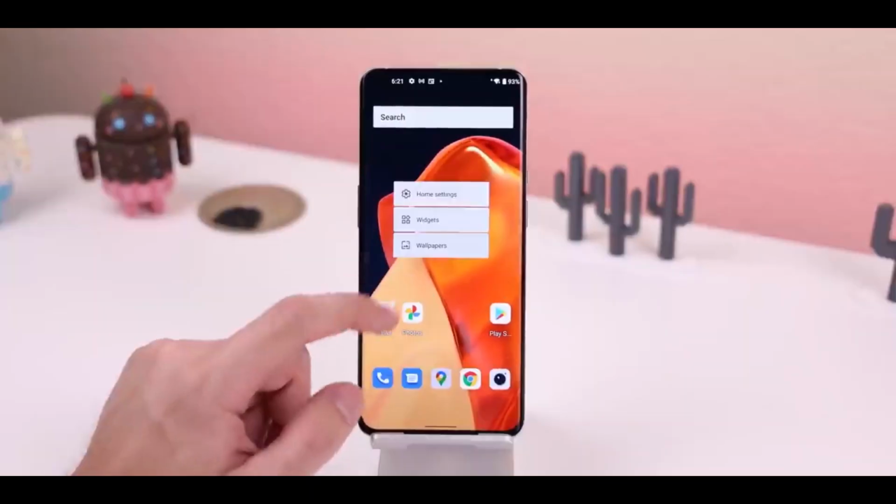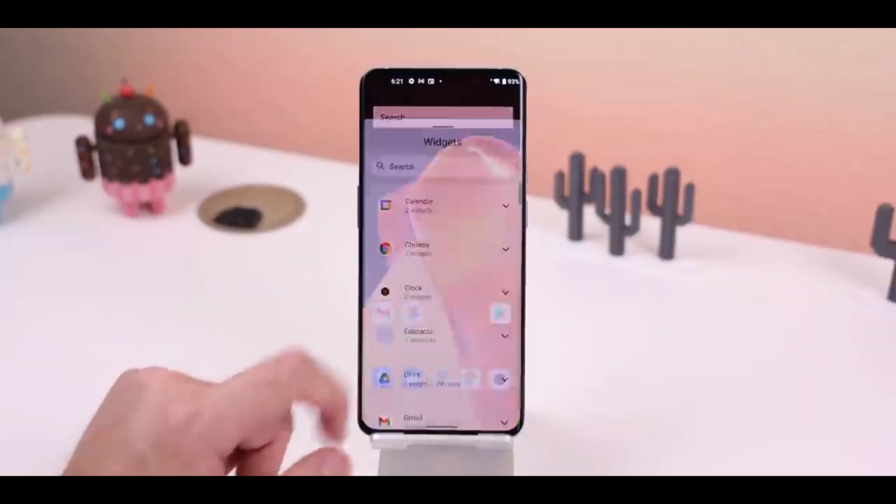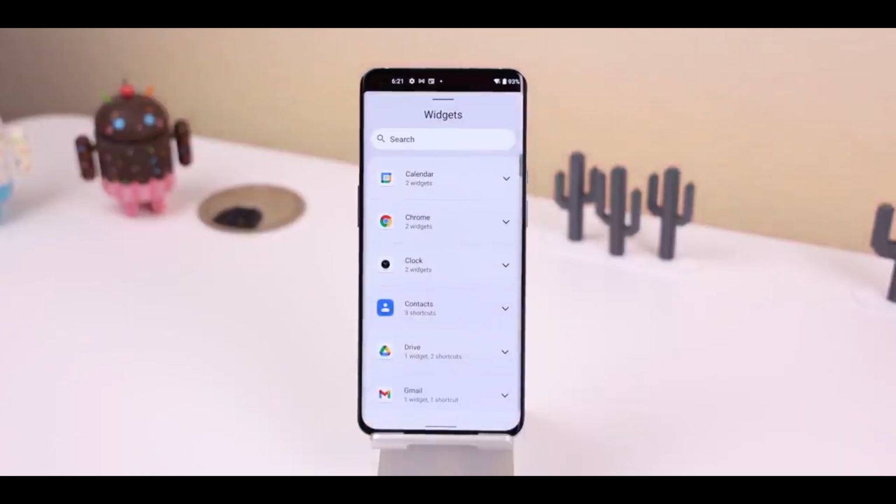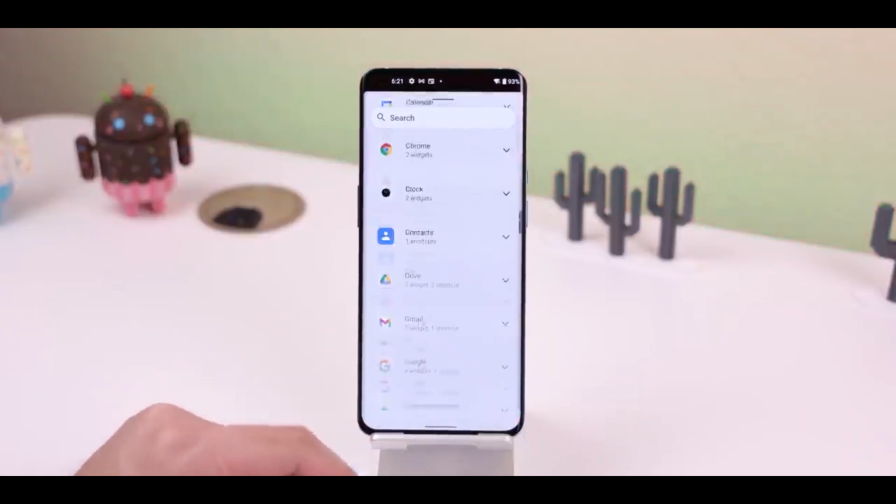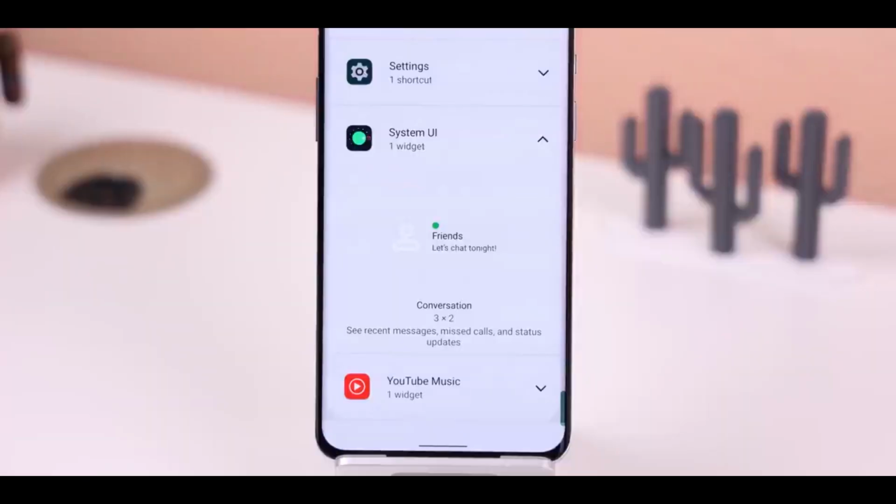After that, the widget panel is as Android 12. It's in one place and it looks good. So that's the change you can see on the OxygenOS 12 update. You will also see the picture-in-picture mode. When you use YouTube or any of the supported applications, you can use the picture-in-picture mode.